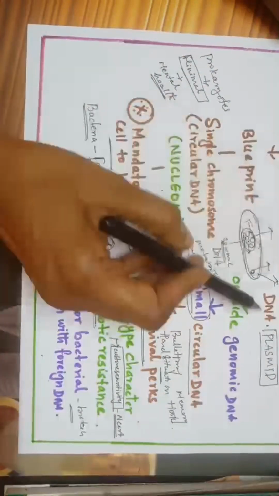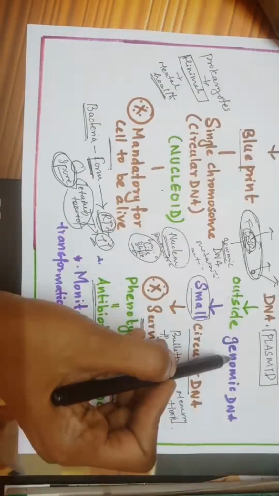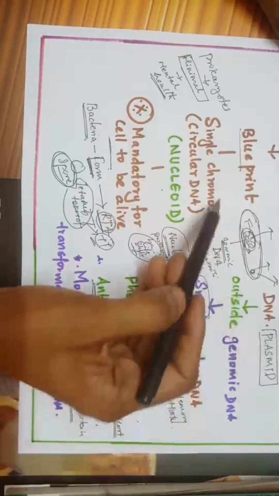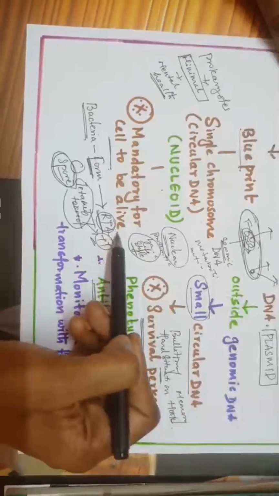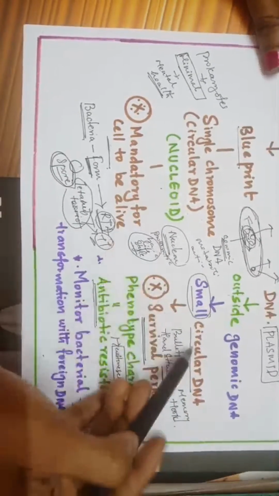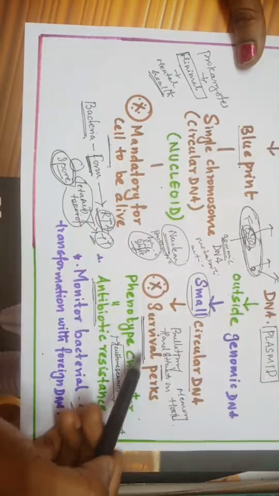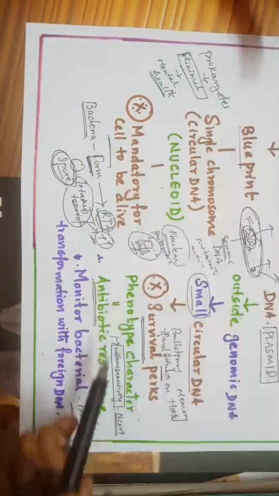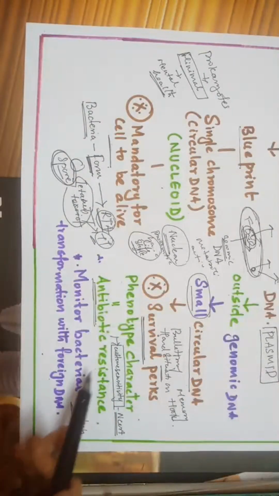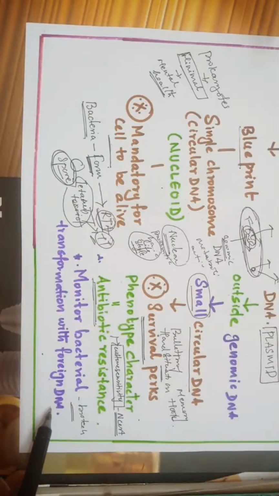Next you have genomic DNA and extra chromosomal DNA, the difference between the two. This is the genetic blueprint of the cell. This is outside the genomic DNA, that is why it is called extra chromosomal DNA. This one is a single chromosome, circular DNA. The region is called the nucleoid. It is very important for the cell's life. Here it is the small circular DNA which will enhance the survival efficiency of the bacterial cell by providing extra phenotypic character like antibiotic resistance, and it is also used to monitor bacterial transformation with foreign DNA.